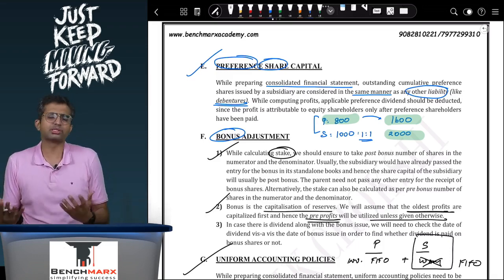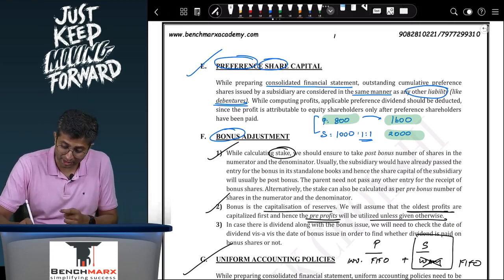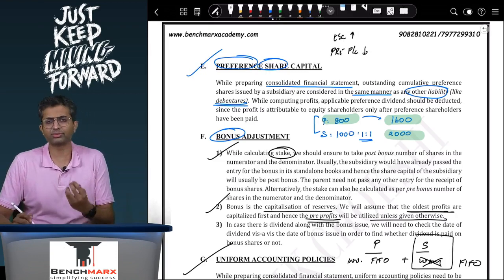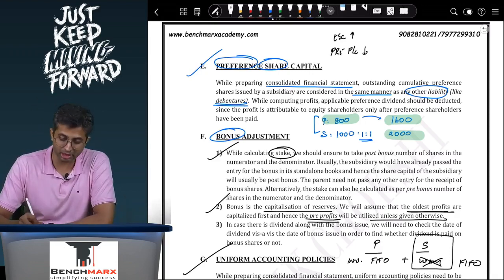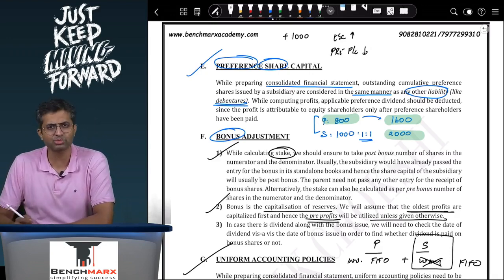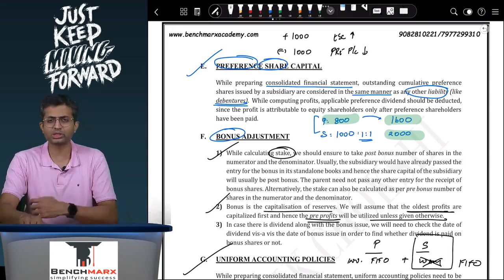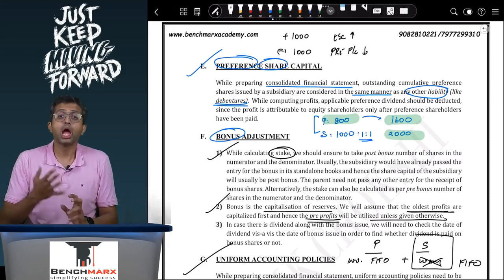Further, bonus is a book entry and hence no further adjustment is required. Due to bonus, what happens is your equity share capital increases, but at the same time your pre-profit and loss reduces. So over here, let us say the shares have a face value of 1 rupee, in which case your equity share capital, which was earlier 1000, will now become 2000. So your equity share capital will increase by 1000 and your pre-profits will reduce by 1000. Now at the end of the day, equity share capital goes in the goodwill calculation.